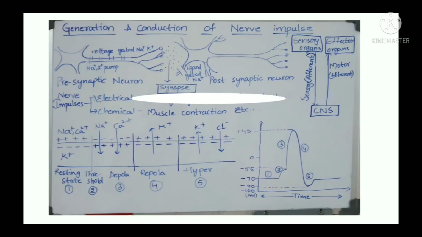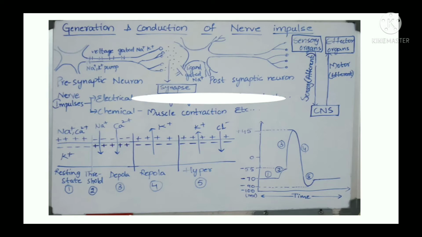So today our topic is action potential: generation and conduction of nerve impulse. Here, impulse is nothing but a nerve electrical signal. This nerve impulse is conducted by neurons. Neurons are of three types: sensory neurons, motor neurons, and mixed.